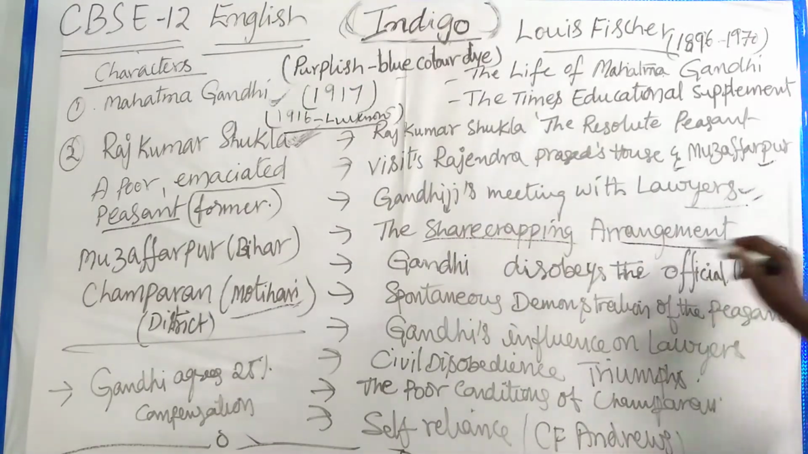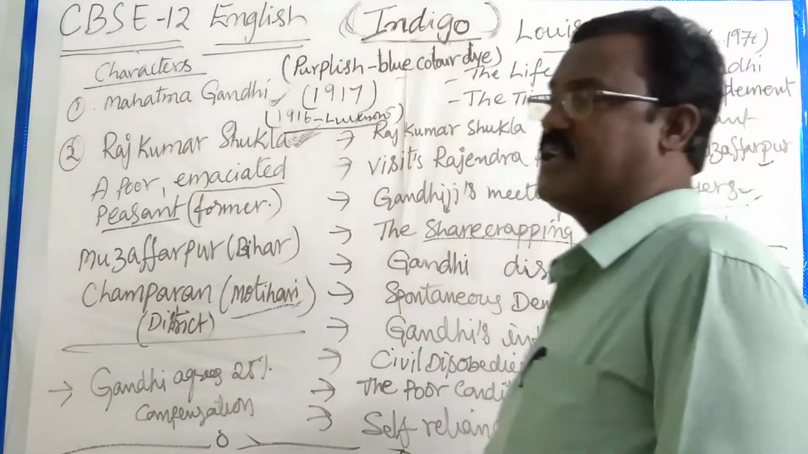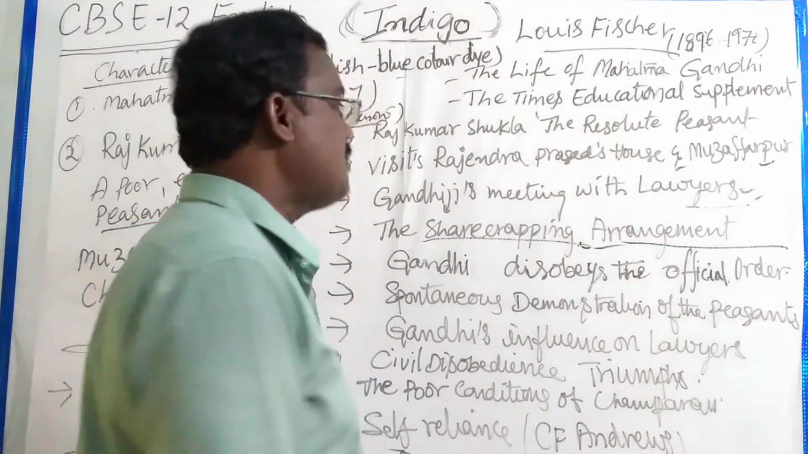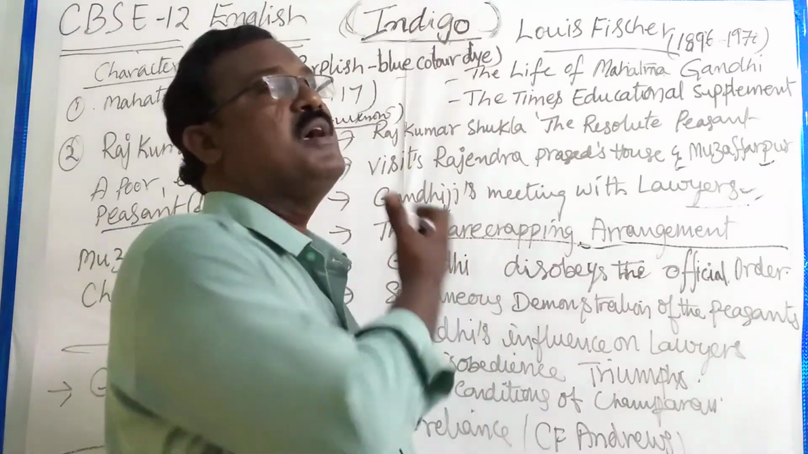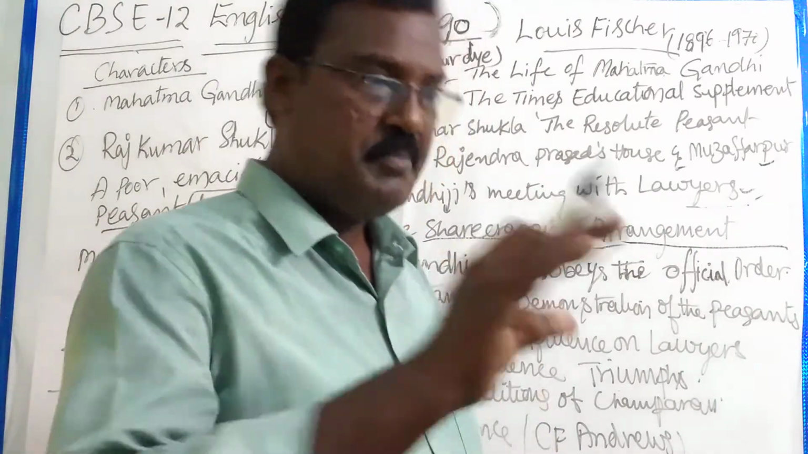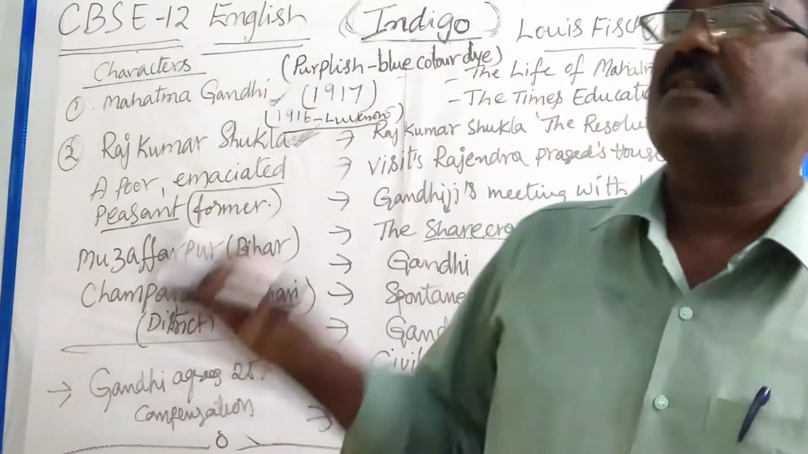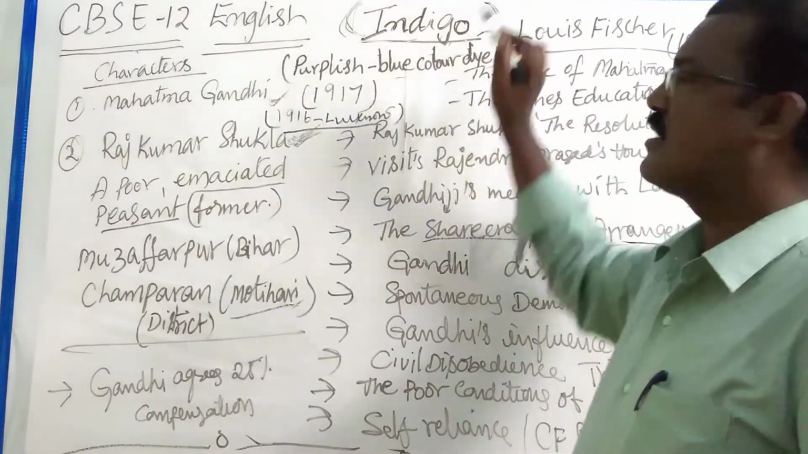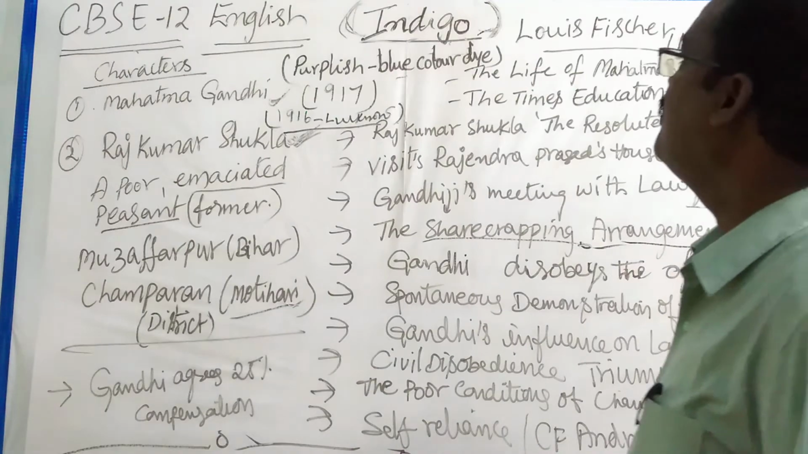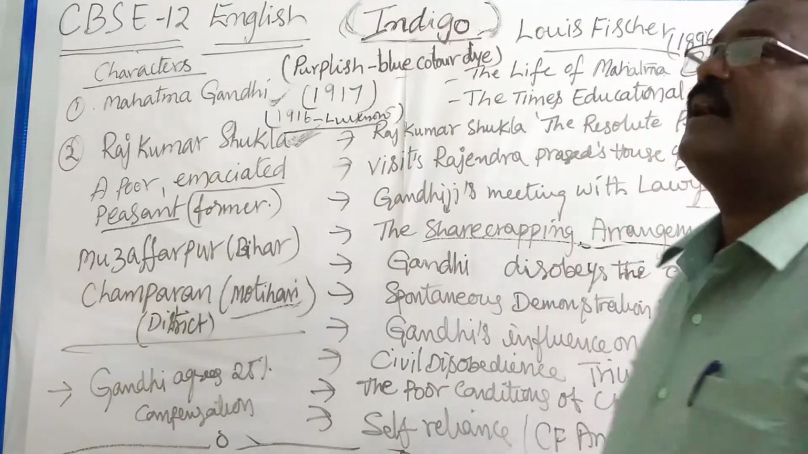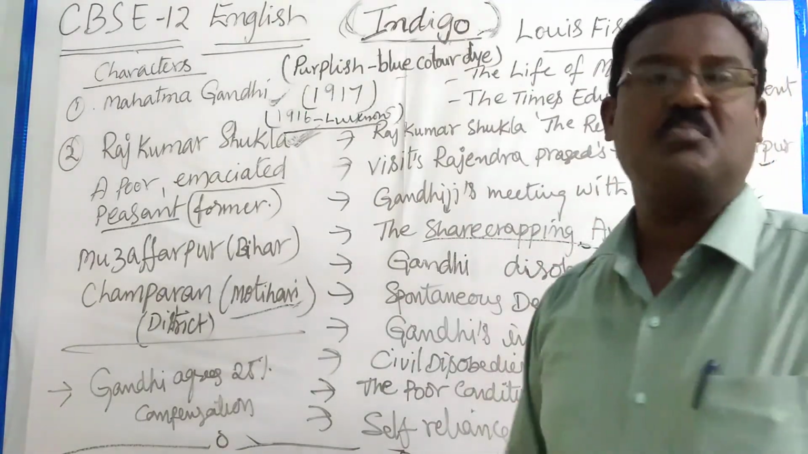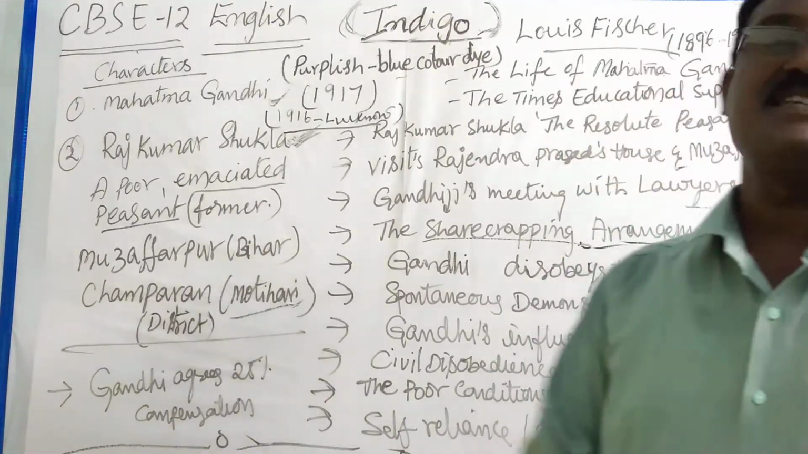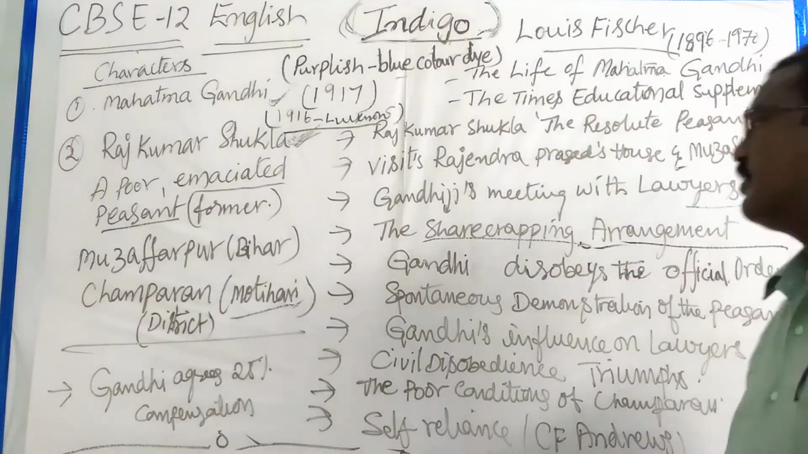The sharecropping arrangement, as we already discussed, means that on 15% of the land they had to grow the indigo crop. The harvest of the indigo crop they had to hand over to the British landlords because the crop had much demand in Germany. By that crop the blue color dye is made, and it lost its importance when Germany started making synthetic indigo.